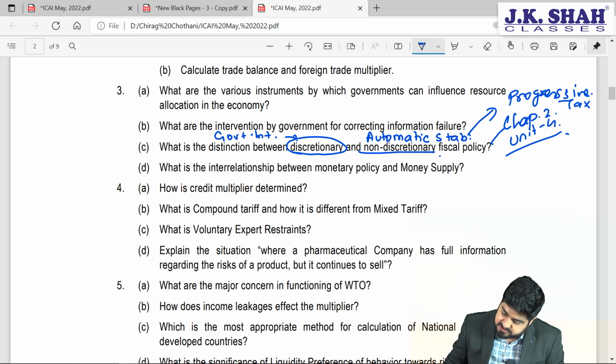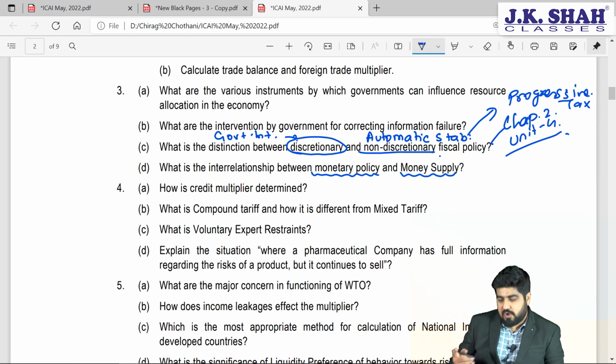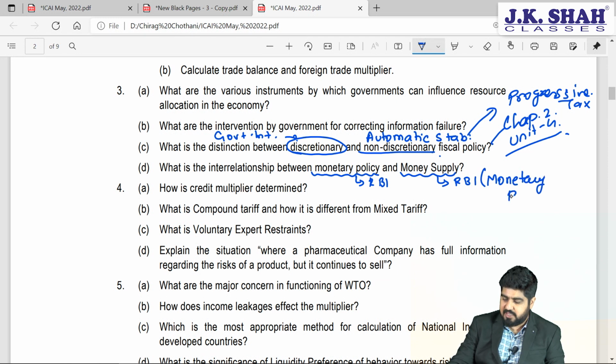Last one. What is the relationship between monetary policy and money supply? Who controls monetary policy? RBI. Who creates money supply? I mean, increases or decreases the money supply? It is again RBI. But does RBI do the loan part or take deposits? Is RBI doing that? The answer is no. So what is under the hands of RBI? It is monetary base. This is part of chapter number 3, unit number 3, right?